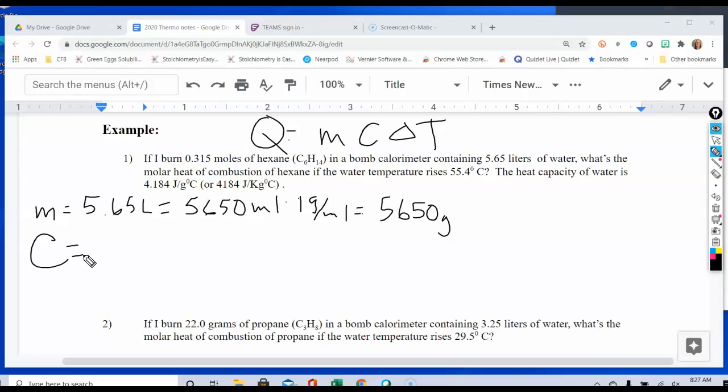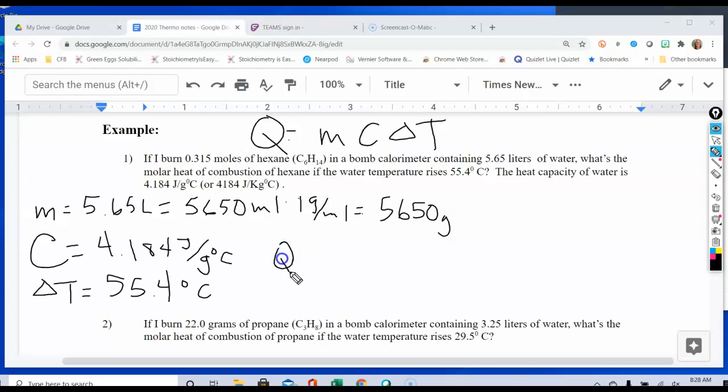of water. And so you'll notice what I have is two different choices here. So I'm going to go ahead and use the one that has grams and joules in it. So I have 4.184, and that's unit label joules over grams degrees Celsius. You are going to have to pay attention to unit labels in this, otherwise you're going to get yourself going in the wrong direction. Our delta T is actually given to us as a total temperature rise of 55.4. That would be like to say that our temperature started lower and it ended up rising to a higher temperature. So that means we have everything that we need.